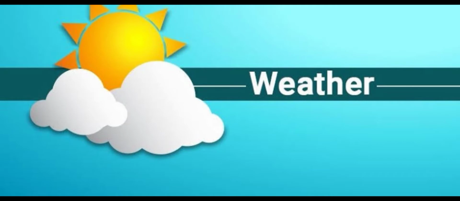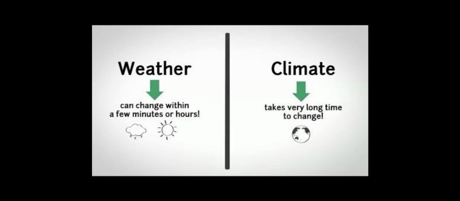Now we are going to see the difference between weather and climate. Weather tells you about short-time changes. I already said, even within an hour it may change. It may be raining now, after 1 hour it may be hot, after 1 hour again it may be raining. So a short-time change is called weather. Climate means for 3 months it will be summer, for 3 months it will be winter. So it is a long-time change. Weather means short-time change, climate means long-time change.